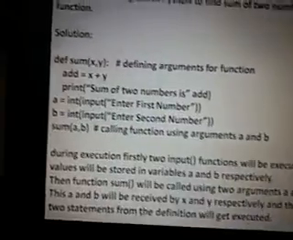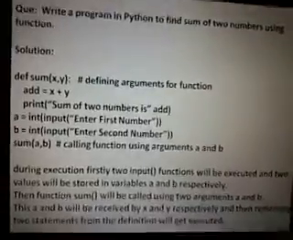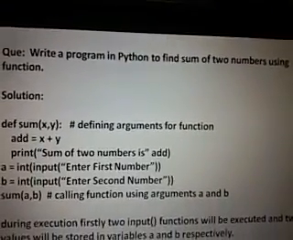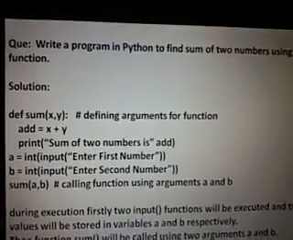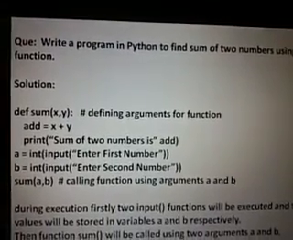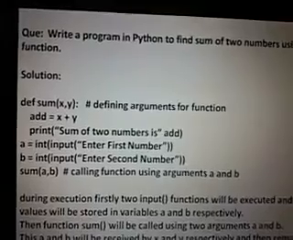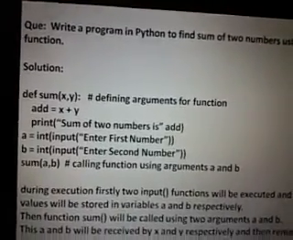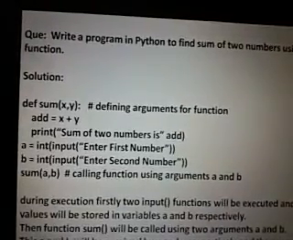Now look at another example. Write a program in Python to find sum of two numbers using function, meaning the concept is going to be the same which we covered in the previous example, but a little bit different concept. Solution says def sum in bracket x comma y.